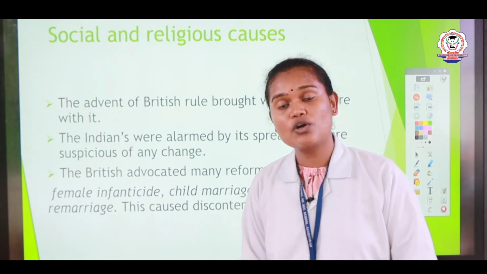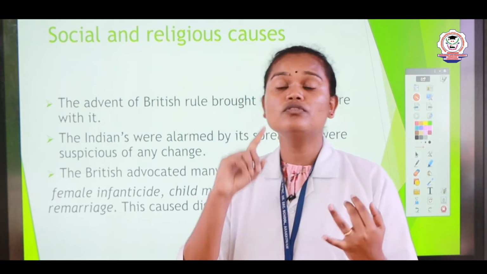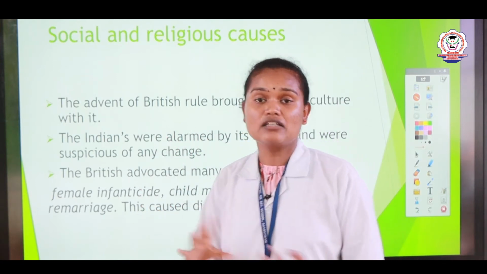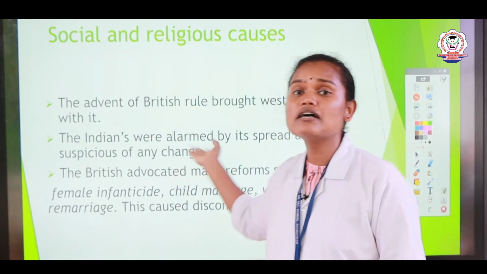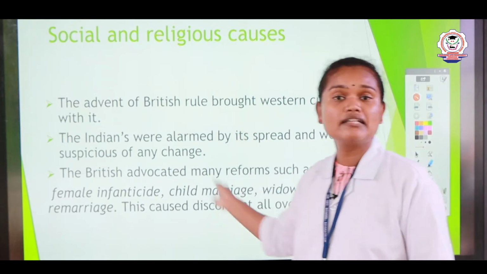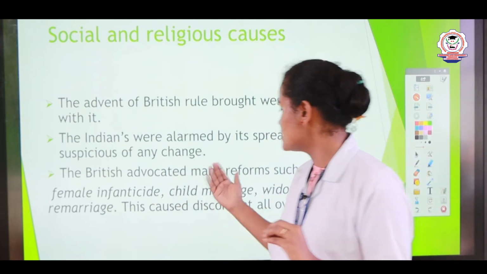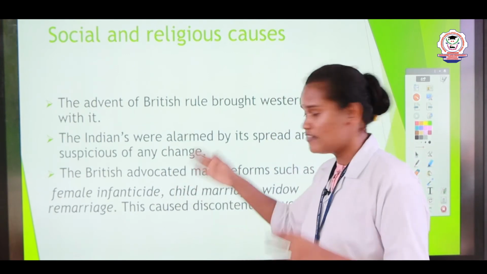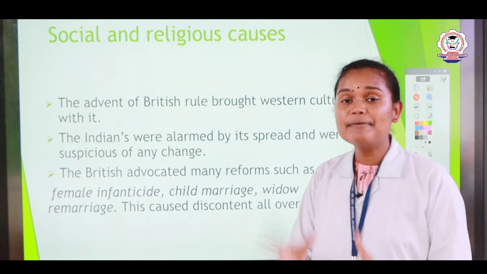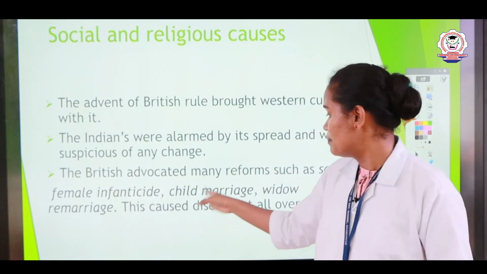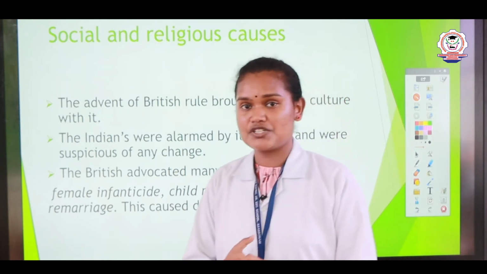After the arrival of the British, what happened? They started to change the system. They abolished sati, they removed female infanticide, they stopped child marriage, they promoted widow remarriage. These are the major things that happened in that society. Before the arrival of the British, people were continuously following these practices. After the sudden ban of these systems, the people became very discontent all over India. They had great hatred towards the British.